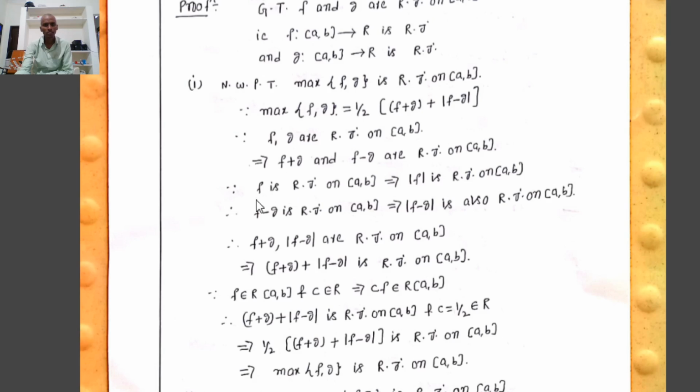Therefore, f plus g and mod f minus g are Riemann integrable on [a, b].